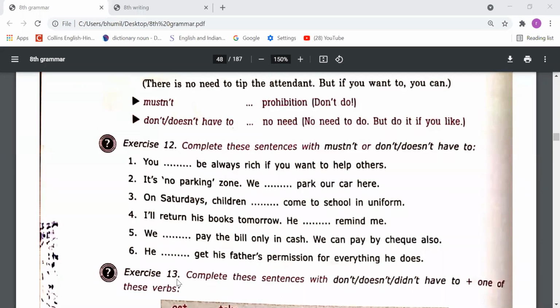Complete these sentences with must not and does not have to. Like the first two I will let you know, and the rest you will do by yourself. You do not have to be rich if you want to help others. If you want to help others, it's not necessary that you be rich. Next, it's a no parking zone. We must not park our car here. This is not a parking zone, so parking is forbidden there, therefore we have to fill in must not.